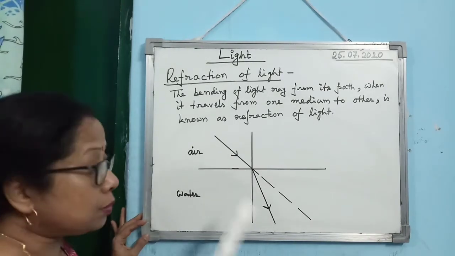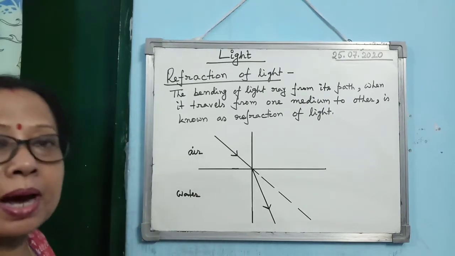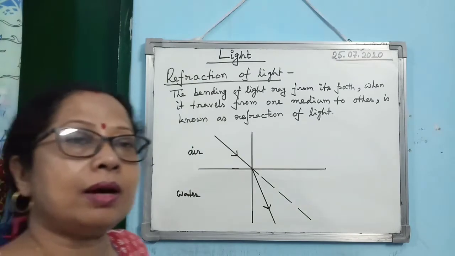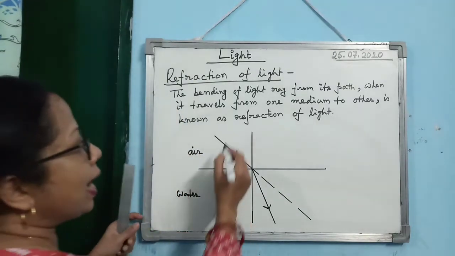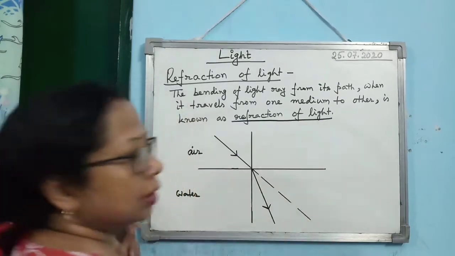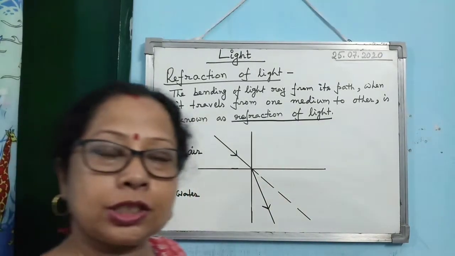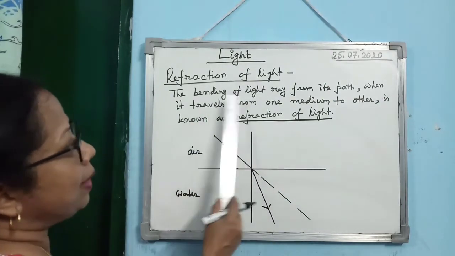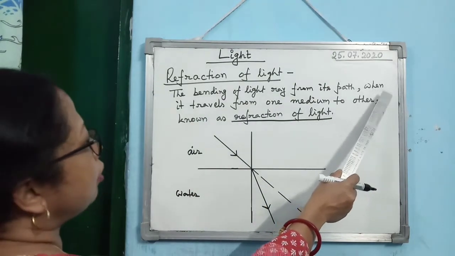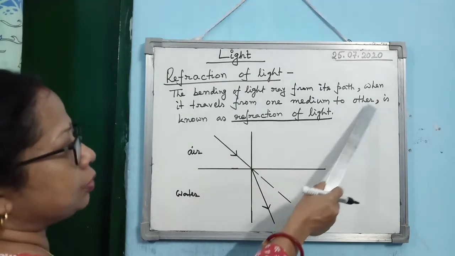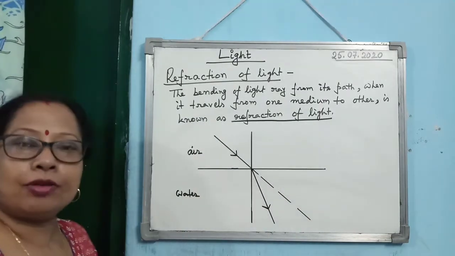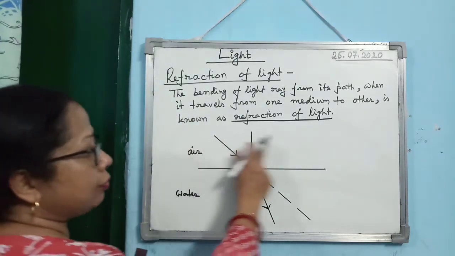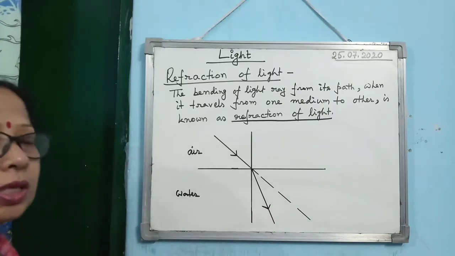So this bending of light from its path, when it travels from one medium to another medium, is known as refraction of light. You already studied what is reflection of light. Now this is refraction of light. The bending of a light ray from its path when it travels from one medium to another is known as refraction of light. Now you have to know certain terms associated with it.